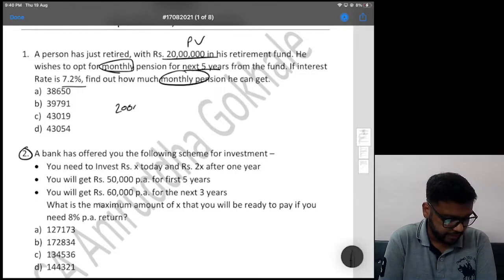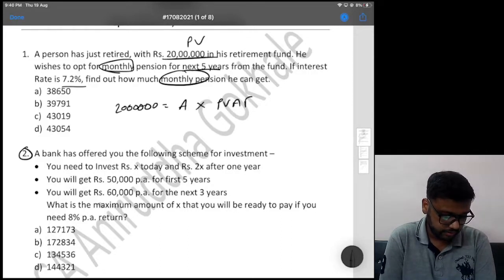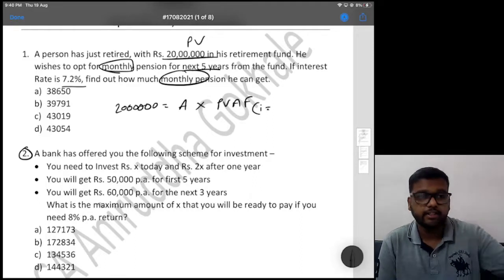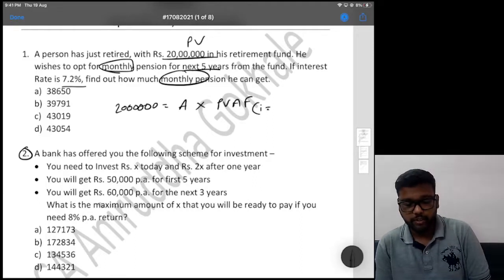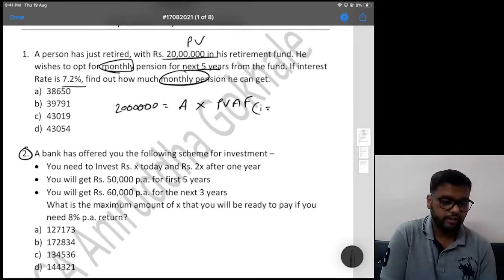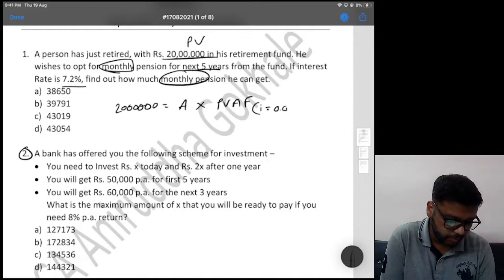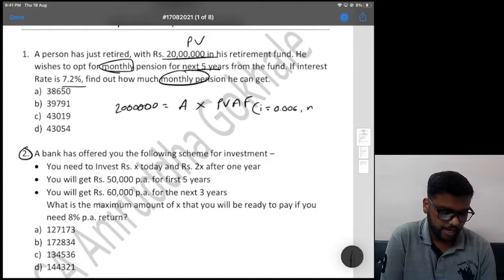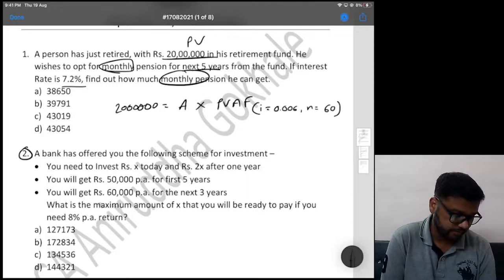Present value of annuity is A, the annuity amount, into the present value factor. Present value factor with an interest rate of what? Not 7.2%. 7.2 by 12 because it is monthly. So 0.6%, or if you want, you can divide by 100 and write 0.006. And n is not 5 years, it is 60 months, 5 into 12. Right? How to find this?